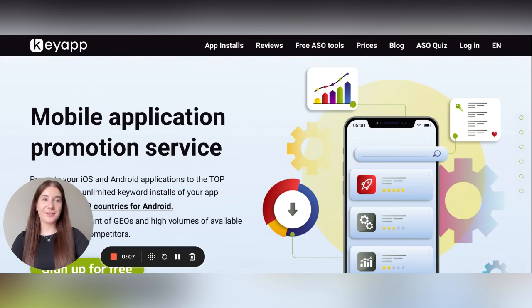And today we are going to discuss artificial intelligence. You could already notice how many times we discussed the usage of artificial intelligence and particularly ChatGPT in app store optimization and keyword promotion. Today we would like to pay some more attention to another artificial intelligence tool called BARD. As an example, we would like to take betting and gambling applications. So stay tuned and just watch this video till the end to find out all the secrets.